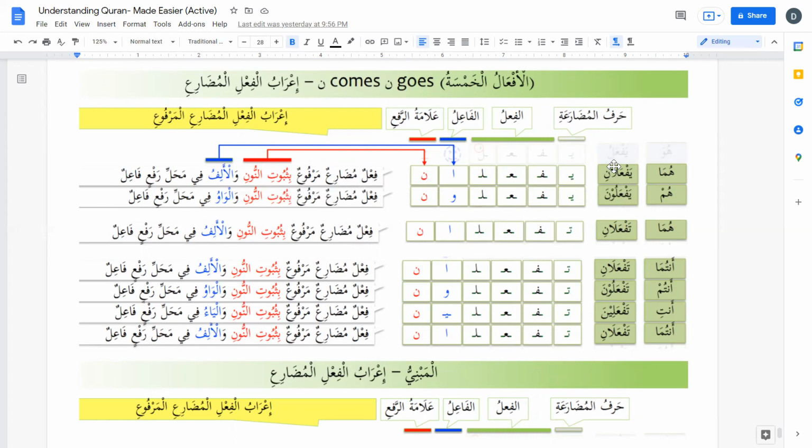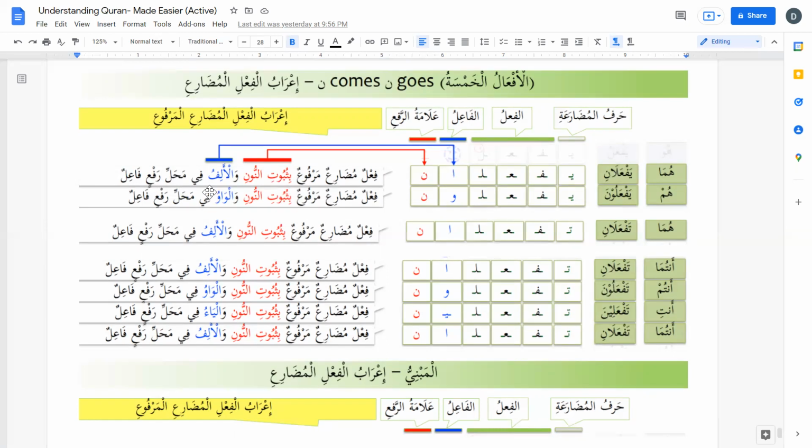And this alif musanna is the fa'il, the doer, in yaf'alani and taf'alani.